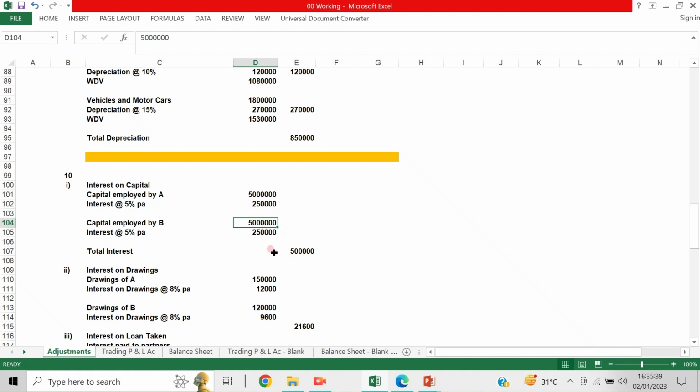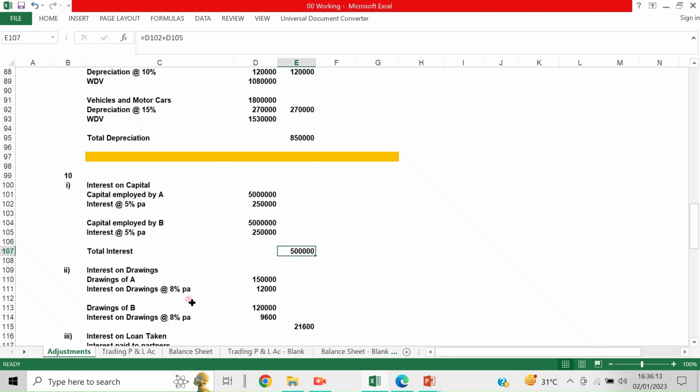So for this I have just shown it. It's not necessary that an equal amount should be invested. Somebody's can be 10 lakhs, 30 lakhs, 40 lakhs, 50 lakhs, it can be anything. But for the purpose of making it simple, I just put it that both the partners, partner A and partner B, put their capital as 50 lakhs each. So now the interest on that is 2,50,000 and 2,50,000 at the rate of 5% per annum. So now total interest is 5 lakhs.